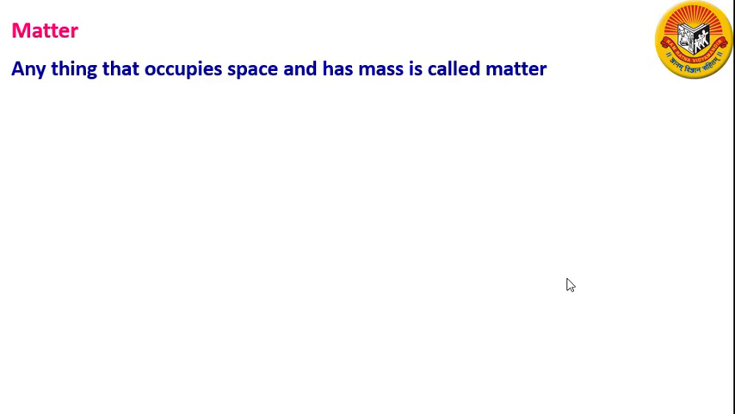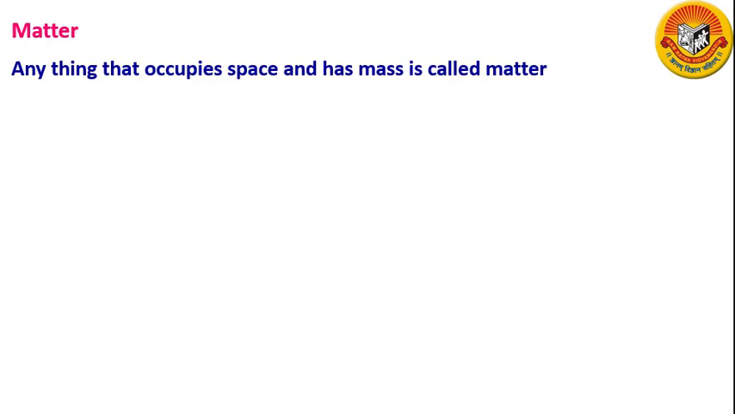Now the things like friendship, love, affection, taste, smell, etc. do not occupy space and do not have mass. So from the point of view of chemistry, things like friendship, love, affection, thought, ideas, taste, smell, etc. are not considered as matter.